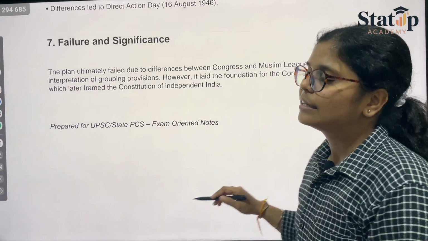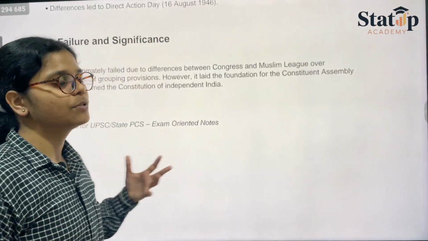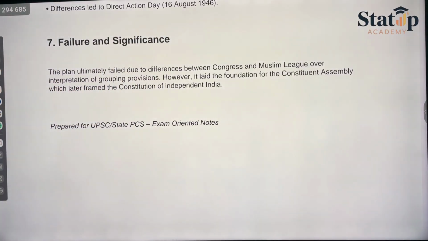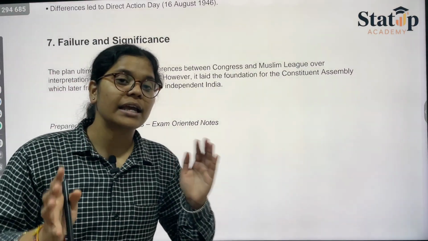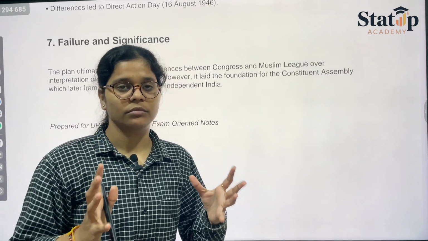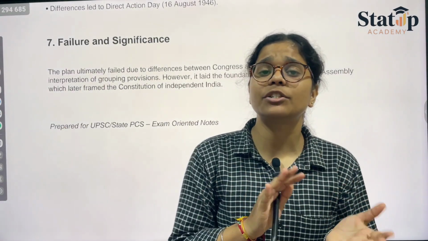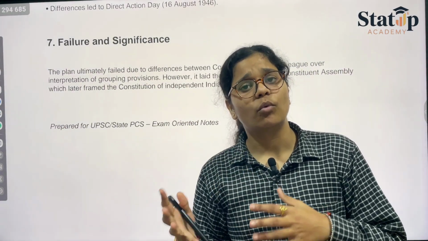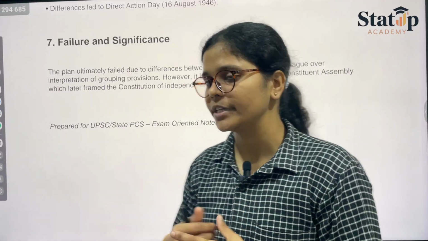Then we have the failure and the significance. Why did the Cripps and Cabinet missions fail? They actually failed because the mindset of the public was varying. That means the leaders were also varying between thinking what to do, how to do it, and what to proceed with.